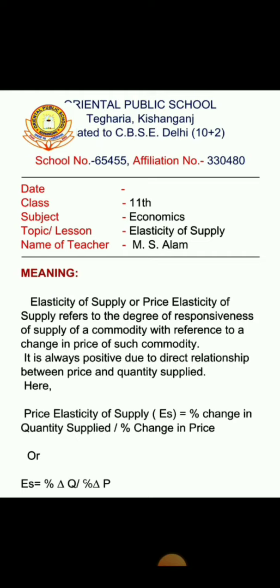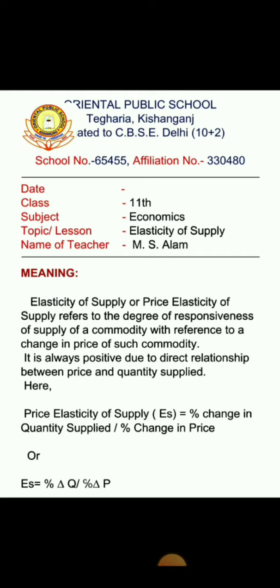It happens due to price. As the price increases, the seller or the producer thinks to sell maximum quantity of the commodity to get maximum profit.